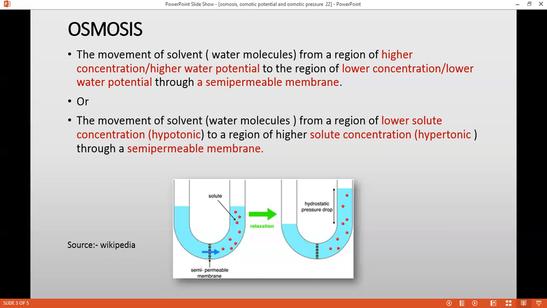Semi-fluid. If I'm saying semi-fluid, what does it mean? Semi-fluid means partly solid, partly fluid, not completely fluid, just like jelly. Similarly, if I'm saying semi-permeable, it means it is not totally permeable. It is partly permeable or partially permeable. So you can imagine it in this way. For example, imagine there is a home.